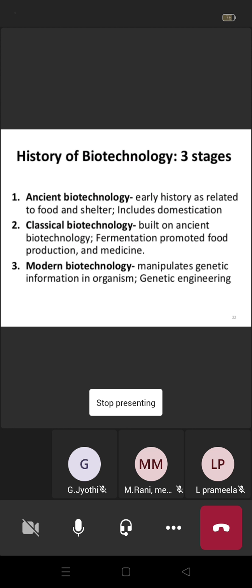Nowadays, with the help of DNA or rDNA technologies, we are using vectors. Using cloning vectors with rDNA technology, we get a number of products, a number of new animals, useful for mankind, and useful for genetic engineering processes. All of that we can know under modern biotechnology.